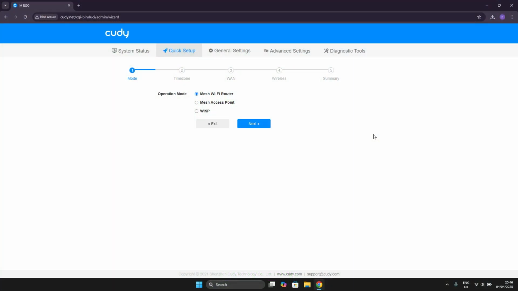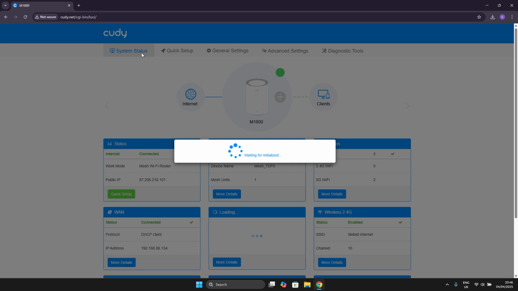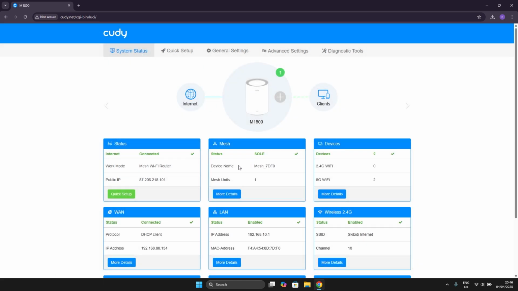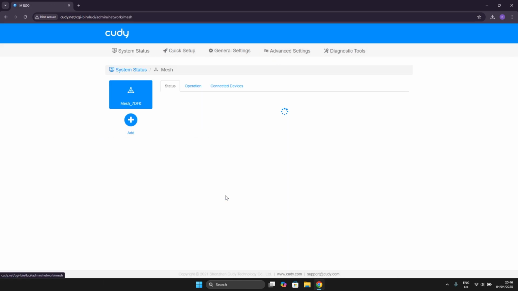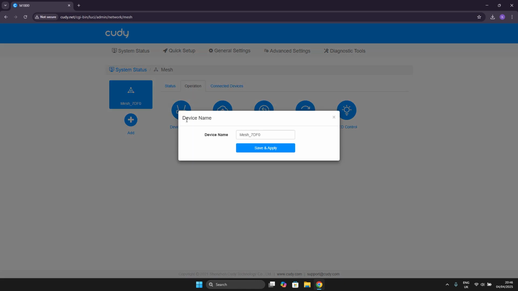I'm currently on Cudy.net. You can access this website at any time as long as your device is connected to your Cudy network. Anyway, we want to go to the main tab System Status, and under Mesh we can go to More Details. So as you can see here, we have our mesh, which currently has some random name. We can go to Operation and go to Device Name in order to change it.